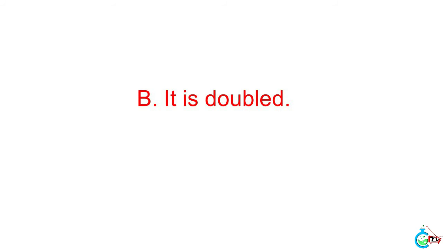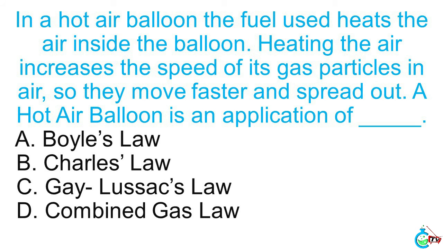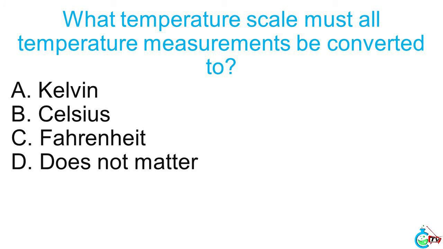B. It is doubled. In a hot air balloon, the fuel used heats the air inside the balloon. Heating the air increases the speed of its gas particles, so they move faster and spread out. A hot air balloon is an application of blank. B. Charles' law.